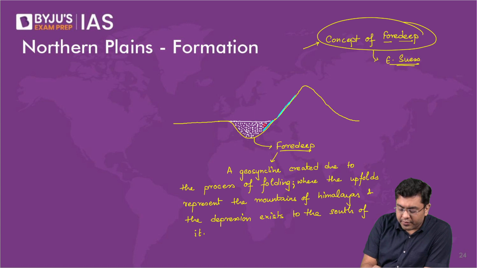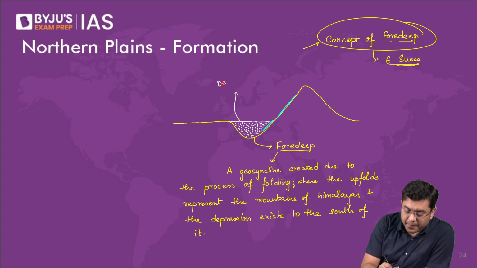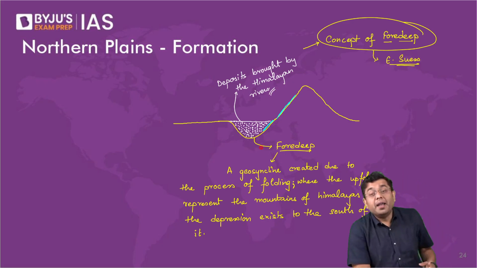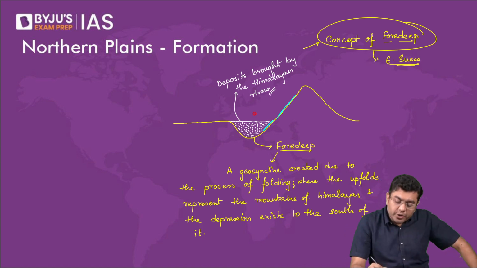Okay, so you have deposits brought by the Himalayan rivers in general. So that is what has formed the region of the northern plain.